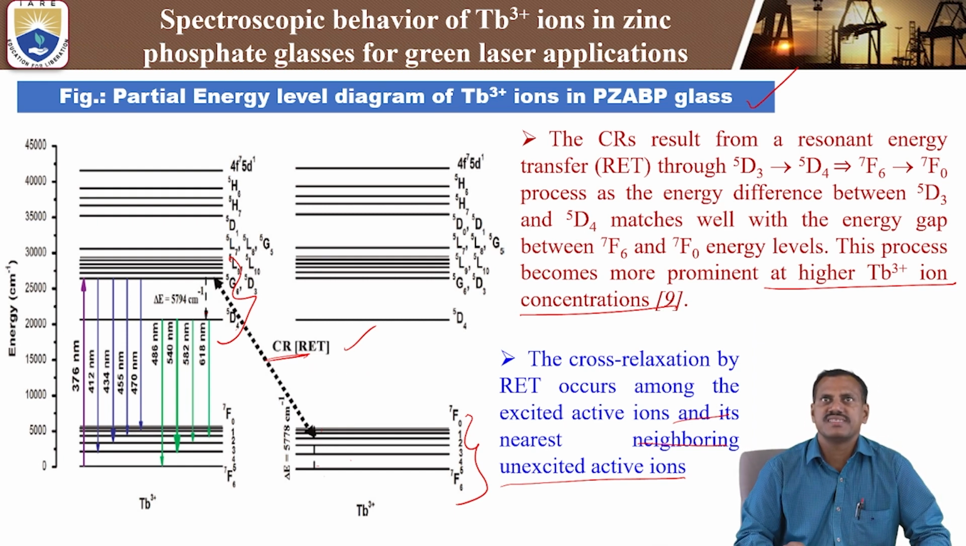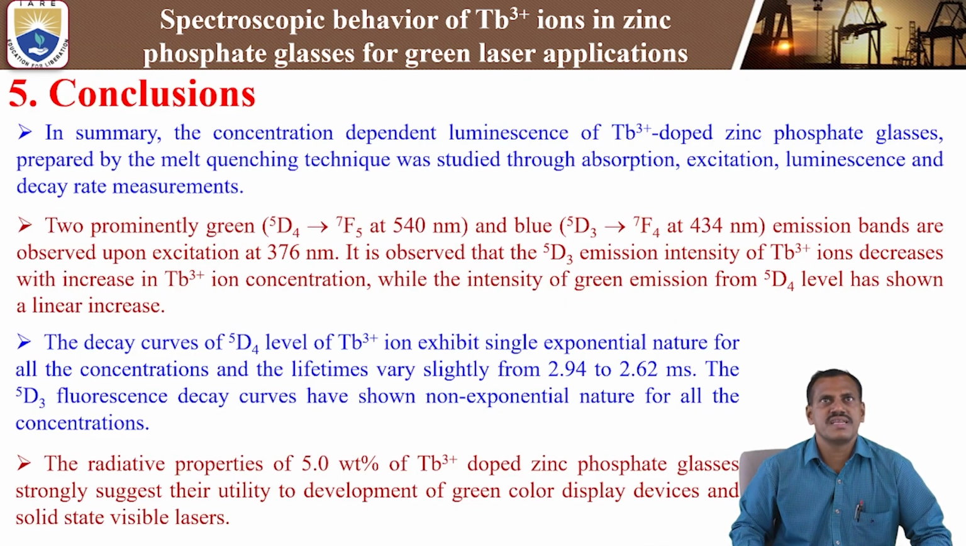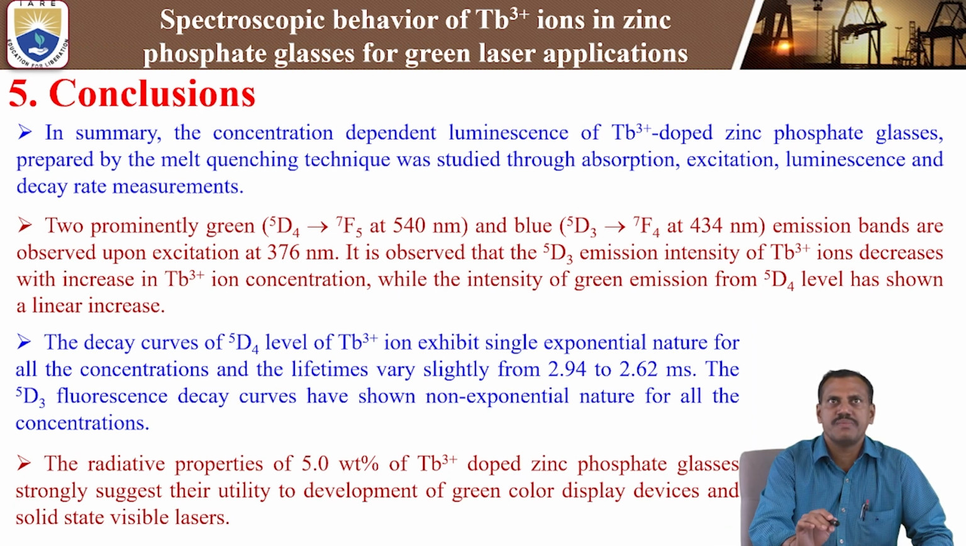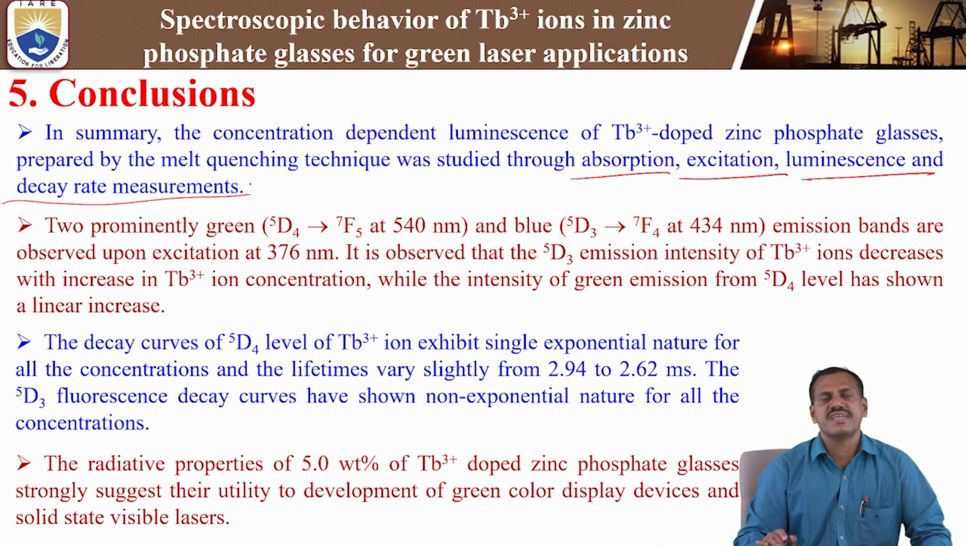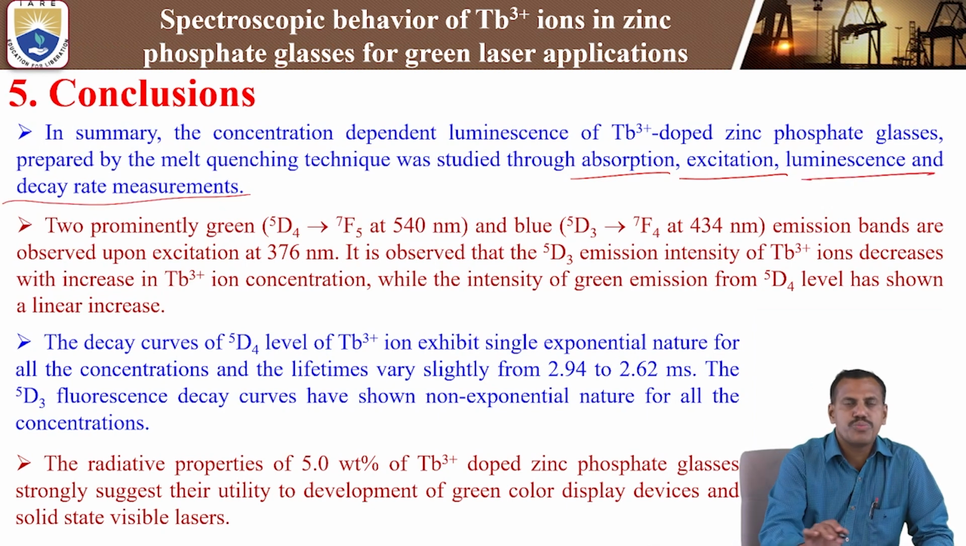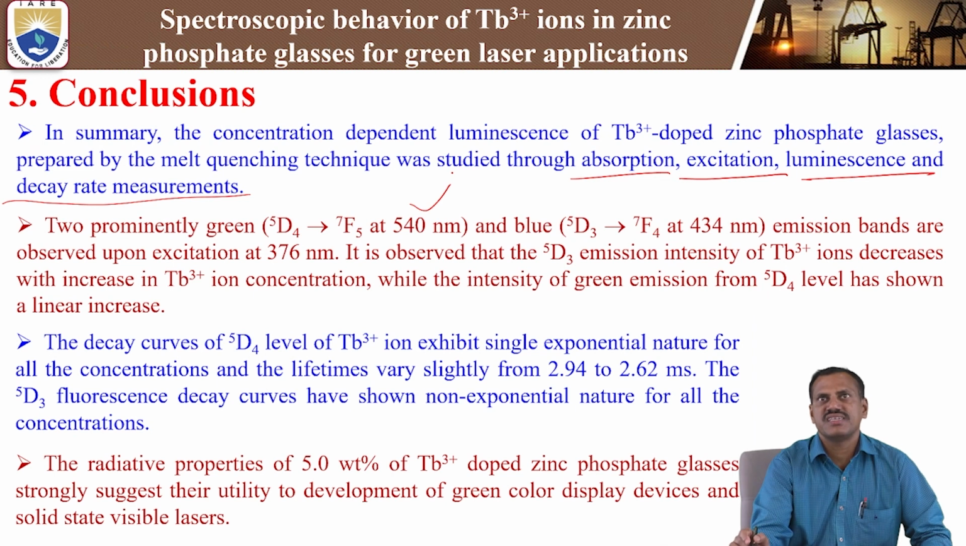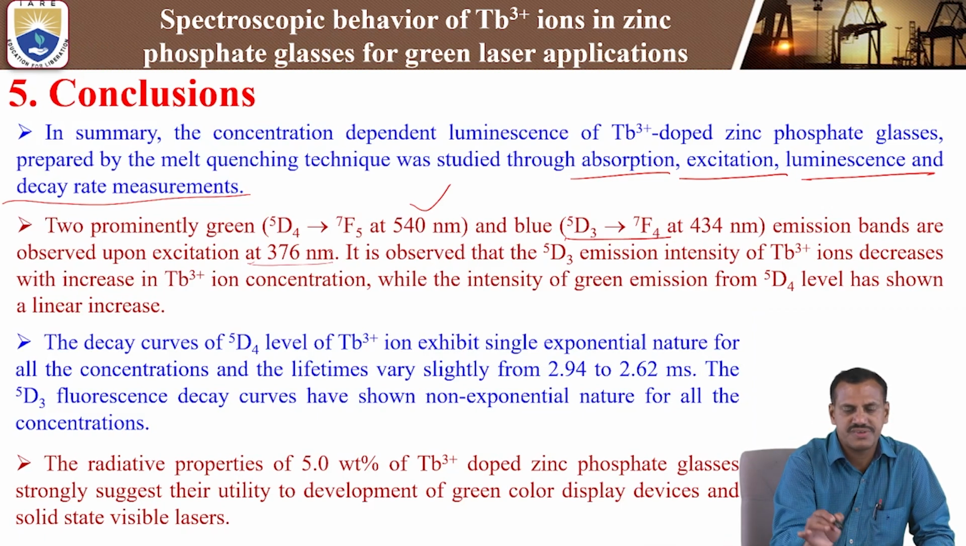So in particular, this is the partial energy diagram of terbium 3+ ions in zinc phosphate glasses. Next, coming to the conclusion or summary of the present study. In summary, the concentration dependent luminescence of terbium 3+ doped zinc phosphate glasses prepared by the conventional melt quenching technique was studied through absorption, excitation, luminescence, and lifetime decay time measurements. Next, two prominent emissions are observed. One is the 5D4 to 7F5 transition at 540 nanometers. The other one is the 5D3 to 7F4 transition, a blue transition at 434 nanometers. These emission bands are observed upon excitation at 376 nanometers.